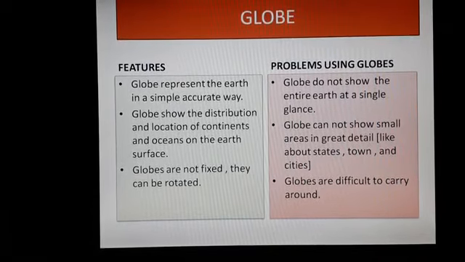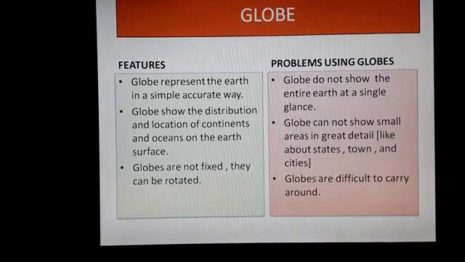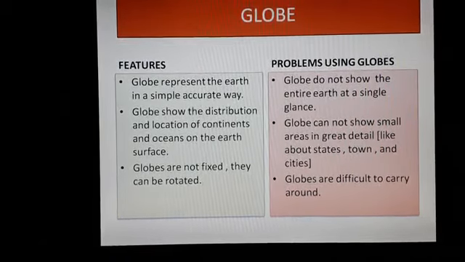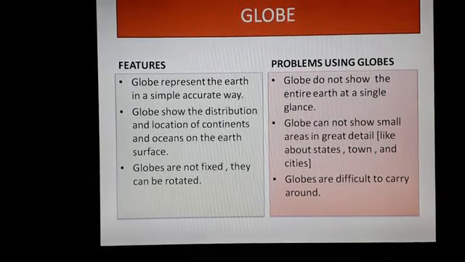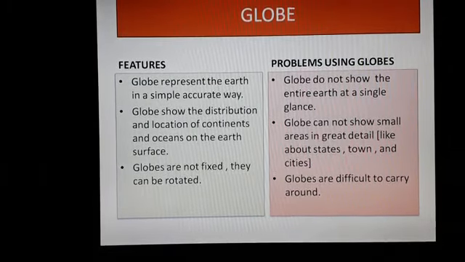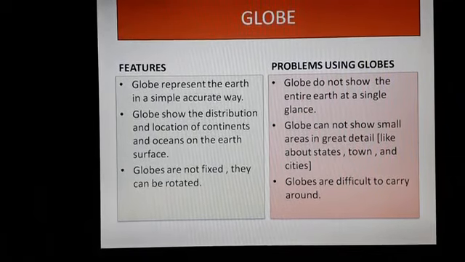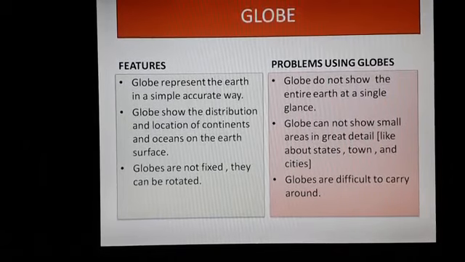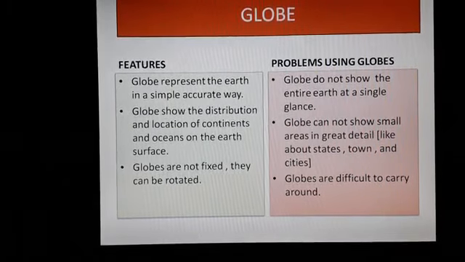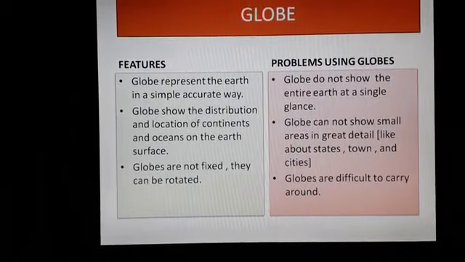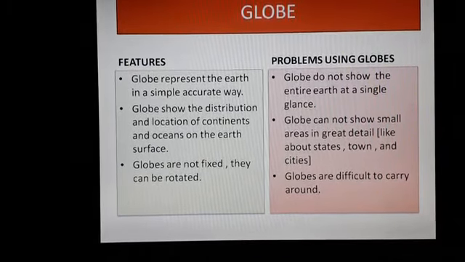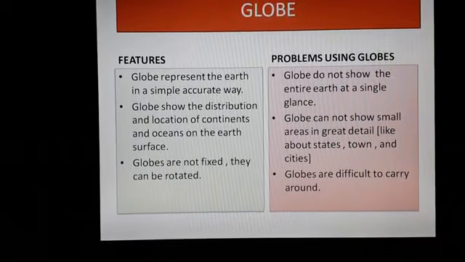What are the problems of using globes? Globes do not show the entire earth at a single glance. Globes cannot show small areas in great detail, like states, towns and cities. Globes are difficult to carry around.